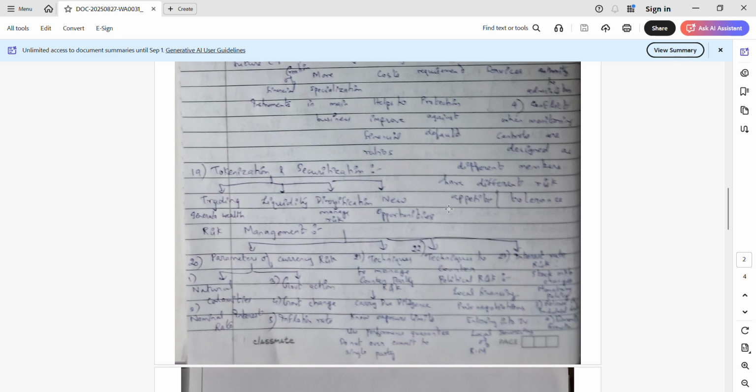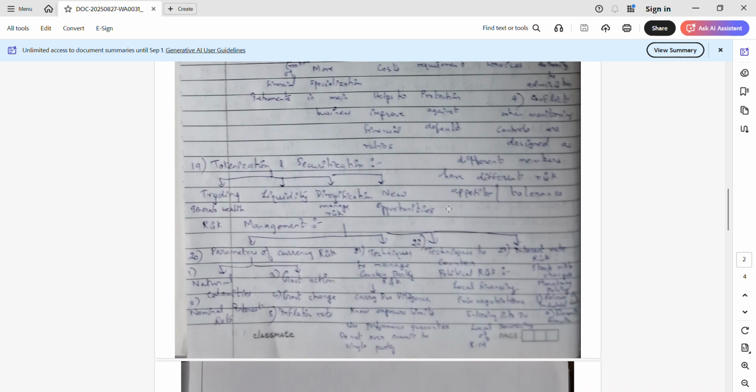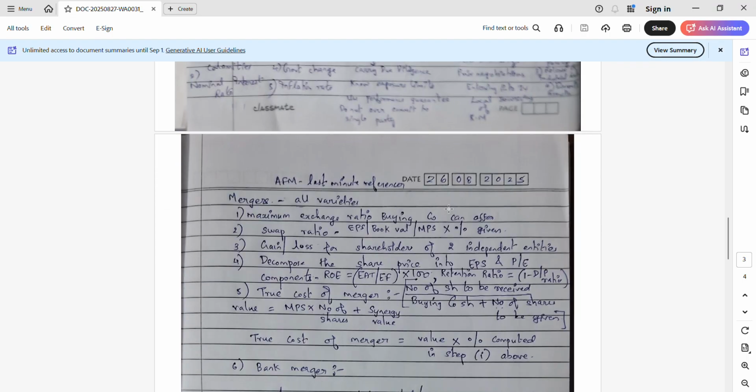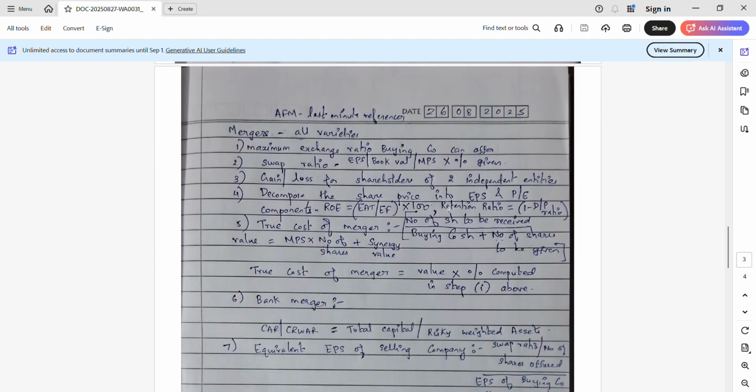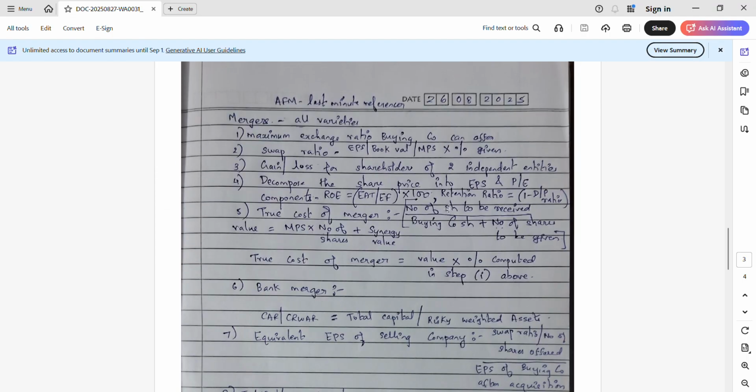This is the theory aspect. Now we're going to see the formulas. I'm sure it's going to be handy for you as well before we wrap things up. So here, for last minute reference on mergers: the maximum exchange ratio a buying company can offer. These are the various varieties of questions you can get in your exam. The swap ratio is EPS or book value and market price into the percentage given. If you multiply, you get the swap ratio, and the gain or loss for the shareholders of two independent entities,